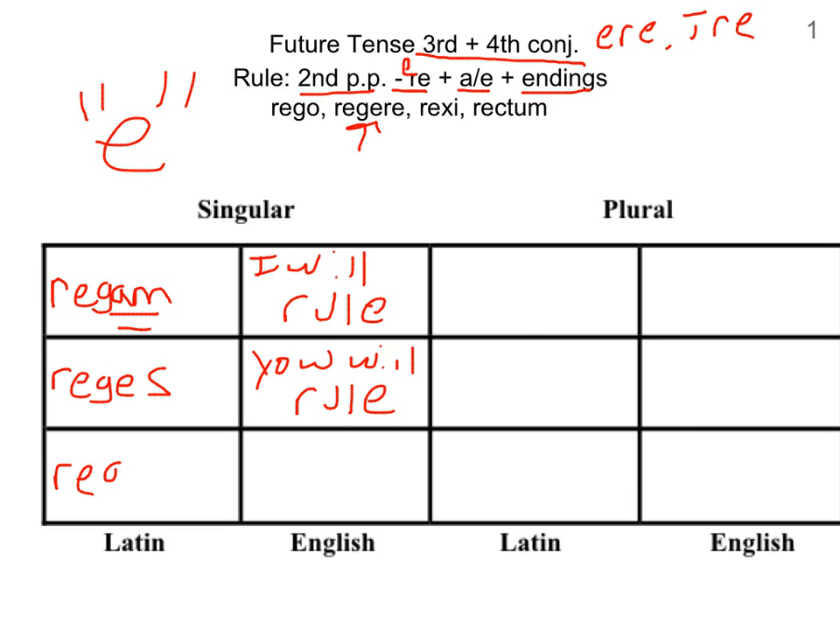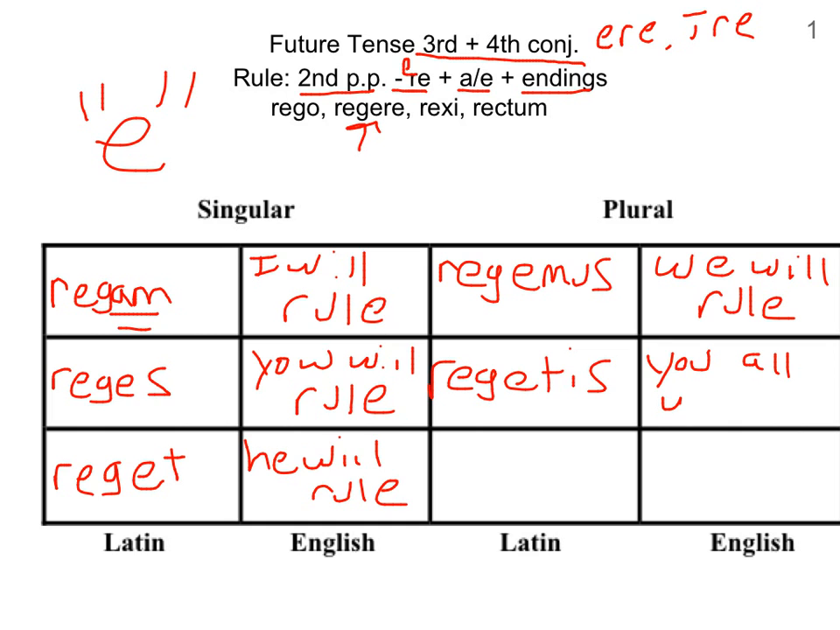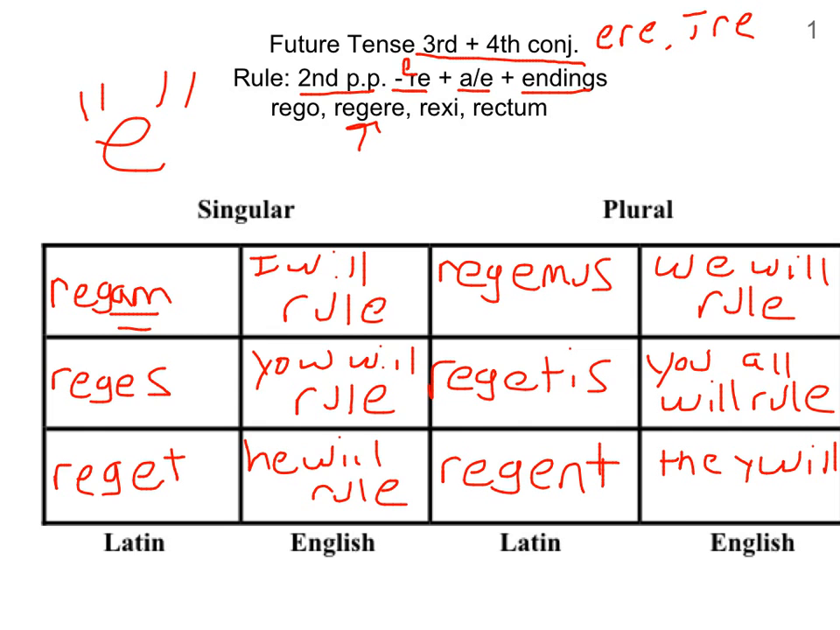Let's keep going here. R-E-G-E-T. He will rule. The plural here is regimus. We will rule. Then regetis. You all will rule. And then regent. E plus the NT there. They will rule.